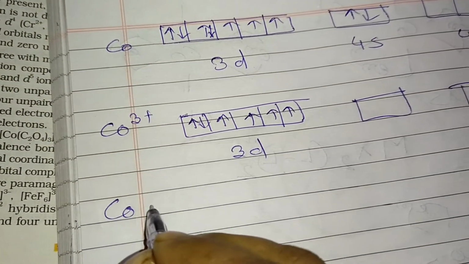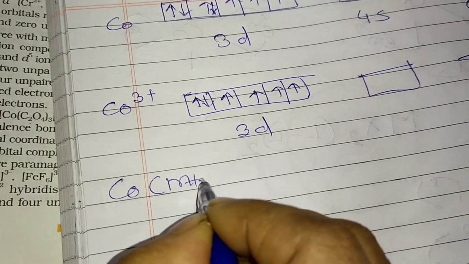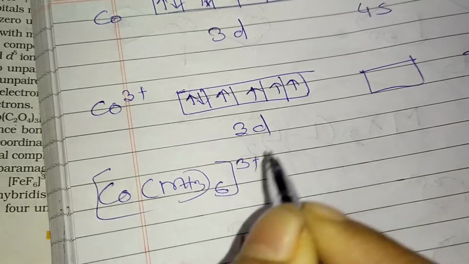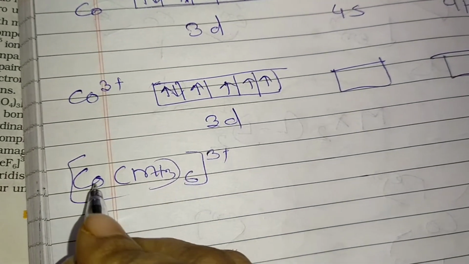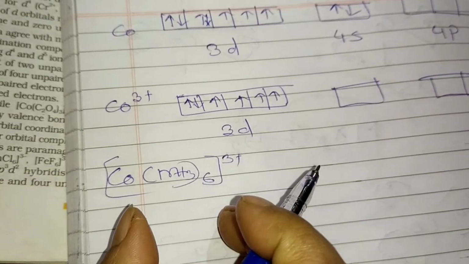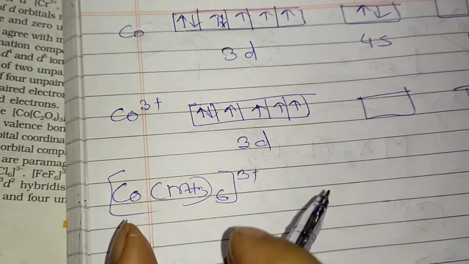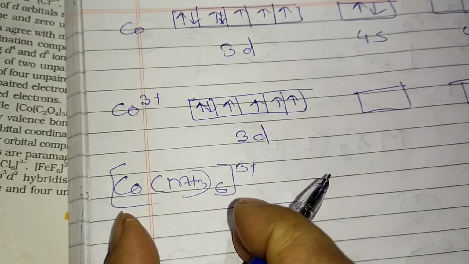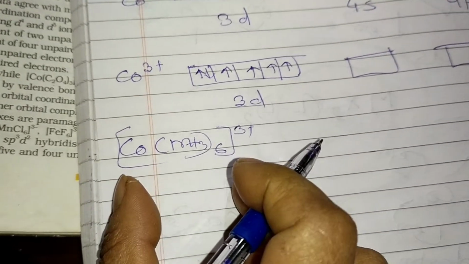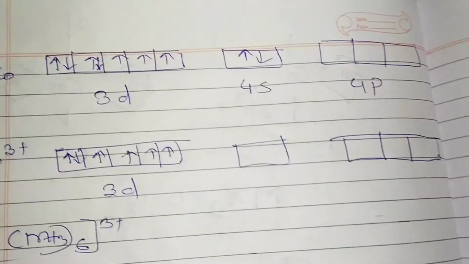Now you have to adjust. Which one is the coordination compound here? [Co(NH3)6]3+. Am I clear? So it is Co3+. Now will it form an inner orbital complex or an outer orbital complex? Will a low spin complex be formed, or a high spin complex? That we have to show here.